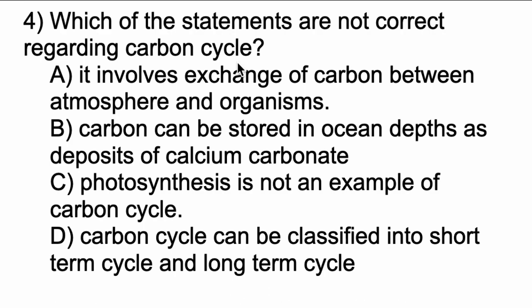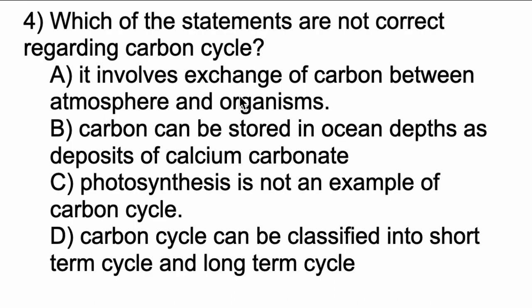So here we can easily identify option C, because photosynthesis is nothing but taking in carbon dioxide and releasing oxygen. So definitely it will be an example of carbon cycle. Okay. So generally, what is this carbon cycle? Carbon cycle involves the exchange of carbon between the atmosphere and organisms.